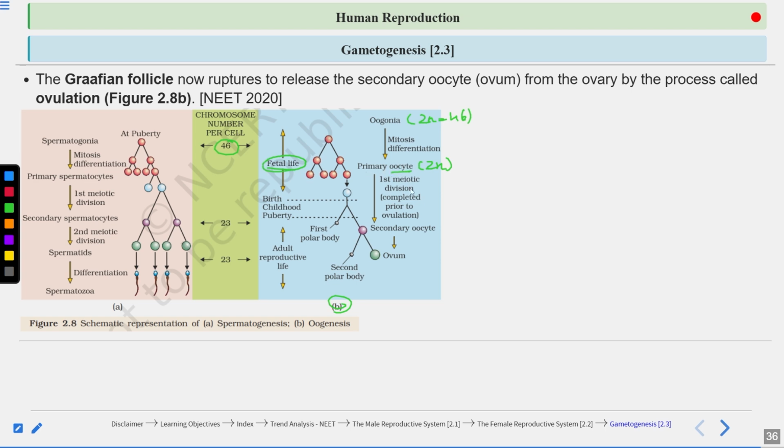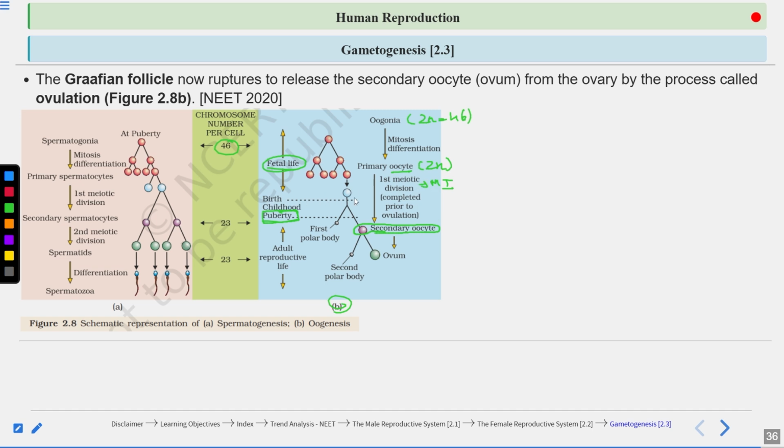These primary oocytes get arrested in meiosis I. They get arrested in the prophase I of meiosis I, and they complete their meiosis I after the female attains puberty. So you can see after the puberty, secondary oocyte is formed. Secondary oocyte is formed after the female attains puberty. Primary oocyte was formed in the fetal life only. It was arrested in the prophase I of meiosis I.